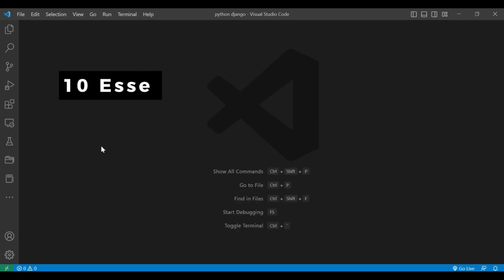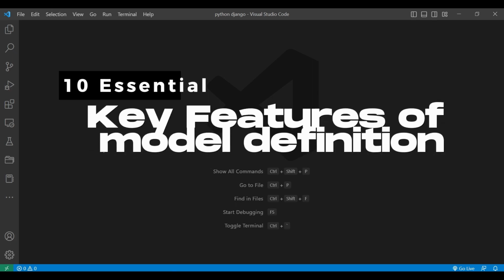Those were 10 essential key features of model definition. Creating abstract models and inherited models works differently than creating regular models in Django. These differences will be explained later in this tutorial series.